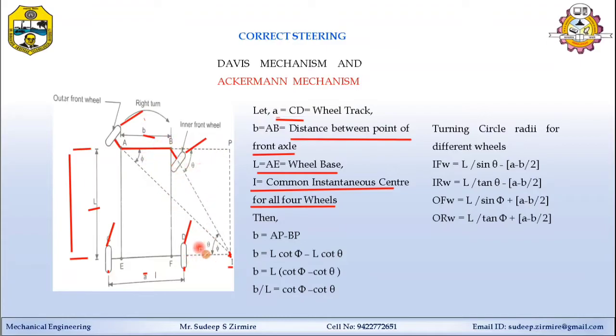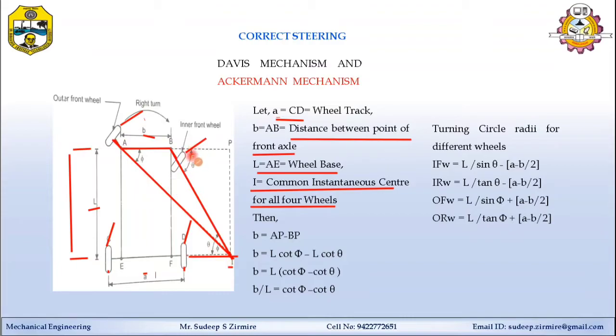In this case, the vehicle is turning to the right side. This imaginary line is drawn, and the same line is drawn from the link of the front outer tire, exactly perpendicular, and the same line is drawn imaginary from the link of the front inner tire. When they meet at a common point, that point is called the instantaneous center.